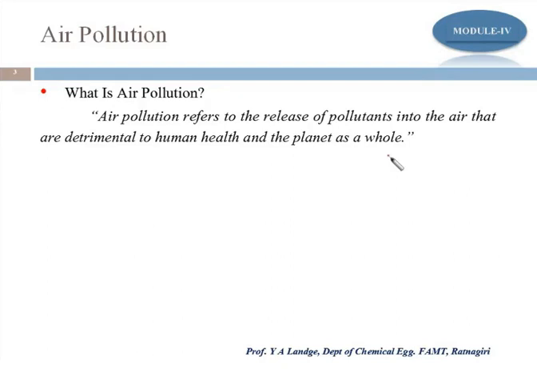But if an excess amount of air pollutants is continuously released from the industry, the capacity of the atmosphere surrounding the plant to disperse the pollutants is limited. Because of that, the concentration of pollutants in the vicinity of the industry increases. And ultimately, when it impacts humans and the planet, then we call it air pollution.